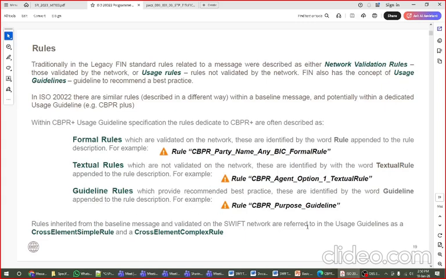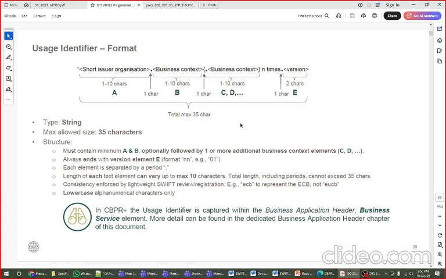And we are going to see these rules whenever we are looking at each and every element of the pacs message or pain message at that time. Okay, these are kinds of rules. Now let's see, if any rule says it should be 35 characters, it should be a string and the maximum allowed is 35.